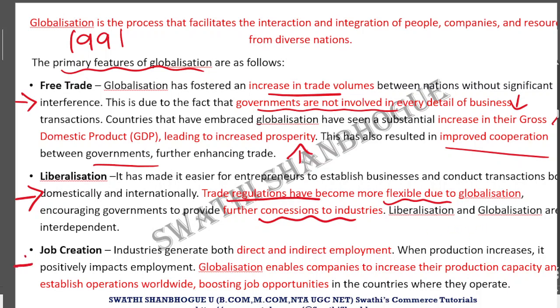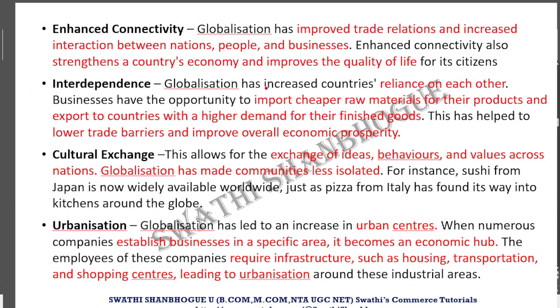And next, it led to job creation. Be it direct or indirect employment, the production process started to increase because now the entire globe was one market, and so in order to cater to the needs of this entire market, you have to increase your production. Now, if you are increasing your production, you should have the manpower which will back up this production. So that is why employment opportunities started to increase worldwide, and it increased the operational scale of these industries as well in the respective countries.